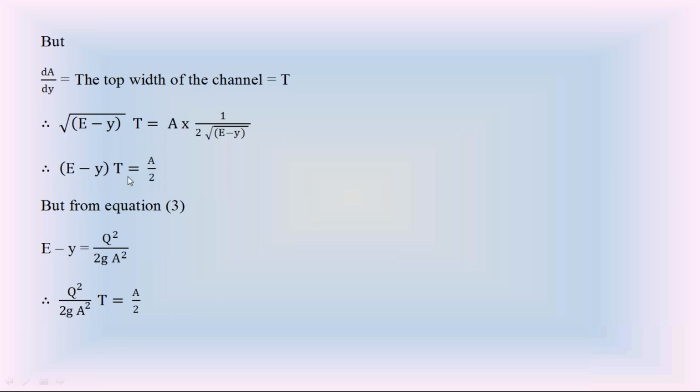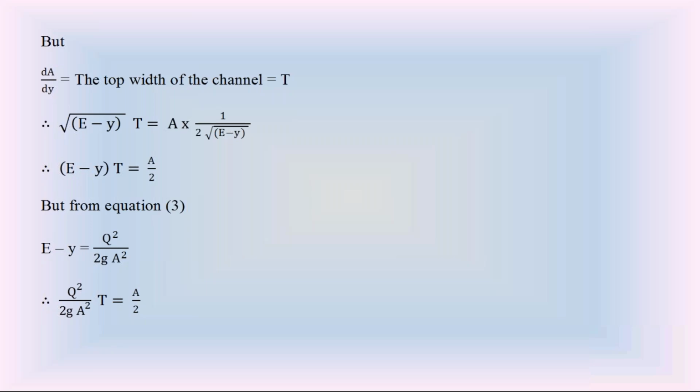Please check this carefully: (E minus y) into T is equal to A by 2. Now, what is this E minus y? From equation 3, please listen carefully. From equation 3, E is equal to y plus Q square divided by 2gA cube. In equation 3, bring that y to the left side.